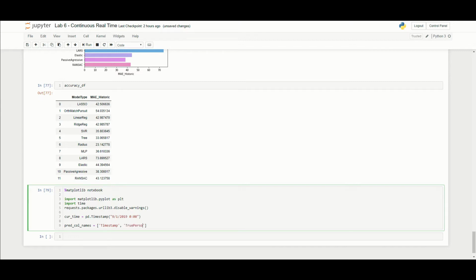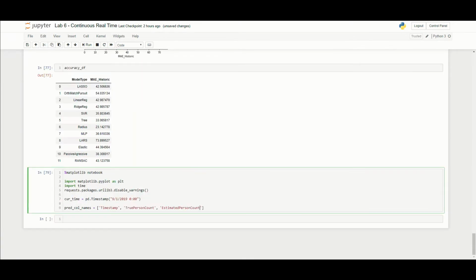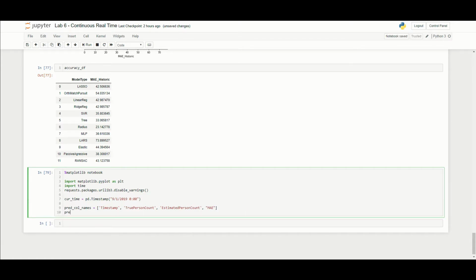The true person count. So this is going to be what the algorithm actually told us the number of individuals in front of the camera were. The estimated person count, and this is going to be our algorithm, the radius model. So this is going to be how many people our radius model predicts, and then the MAE. So every single minute, we're going to save all 4 of these bits of information. Let's go ahead and create our data frame that we're going to use to save that.